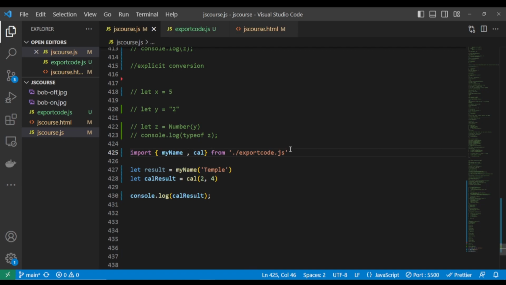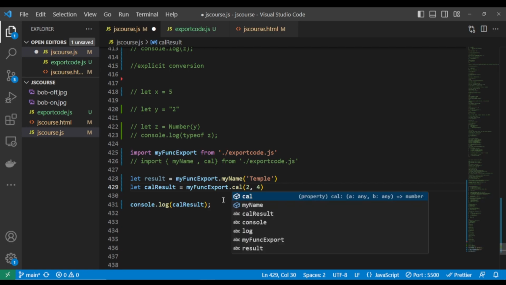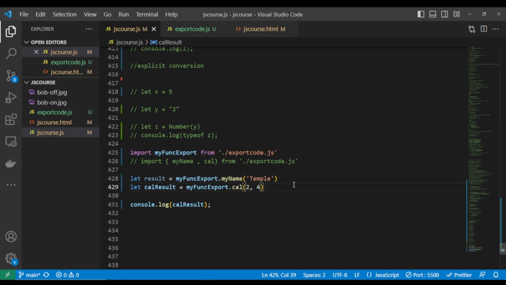Let me copy this down, and I'll console log the other one. So what I'm going to do is come here and call this my func export. All right, I've just imported it. If I want to get access to each of those functions, I will just call this and put the dot, and the same thing will happen here. You see, so now we have called it. Look what is happening here.